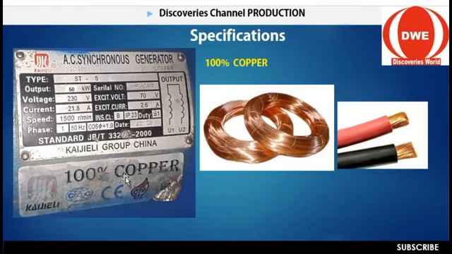If it's not 100% copper, I advise you don't buy, because you may not have the complete voltage. You may want to buy a 50 kVA generator, and then you end up having 10 kVA, 20 kVA, because the copper is not original. In the body it looks like 50 kVA, but in production rate it's not 50 kVA. Why? Because the copper is not 100%.